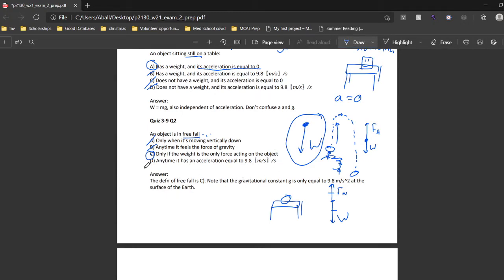So this is false because a ball could be moving, like let's say down a slope. It could have an acceleration of 9.8 meters per second squared, but that doesn't mean it's in free fall. There's still an opposing normal force acting upon that ball as it's rolling down at 9.8 meters per second squared. So therefore, this is not the case, as free fall is only defined as when the weight force is the only force acting upon the object.